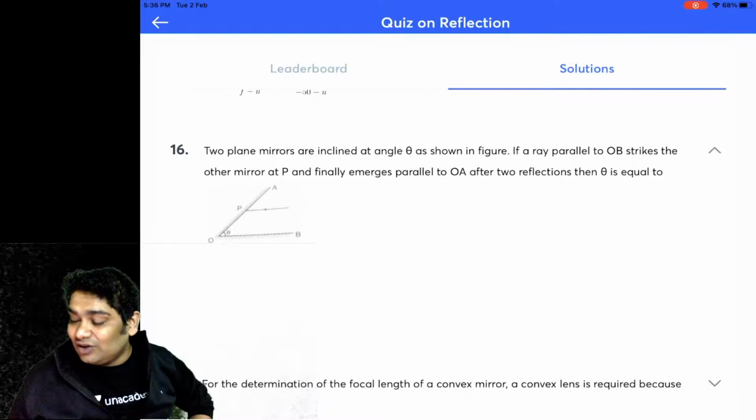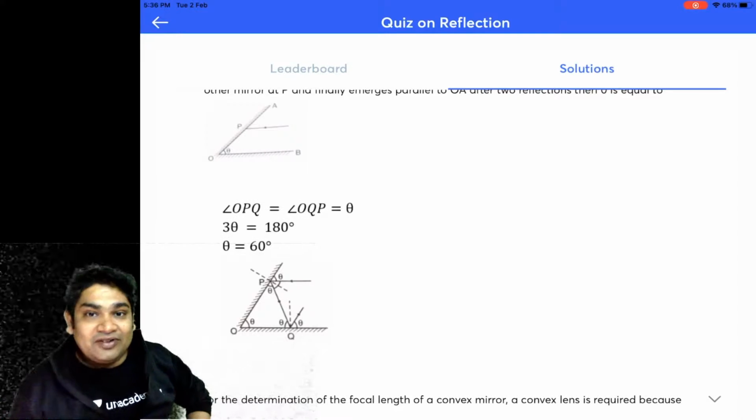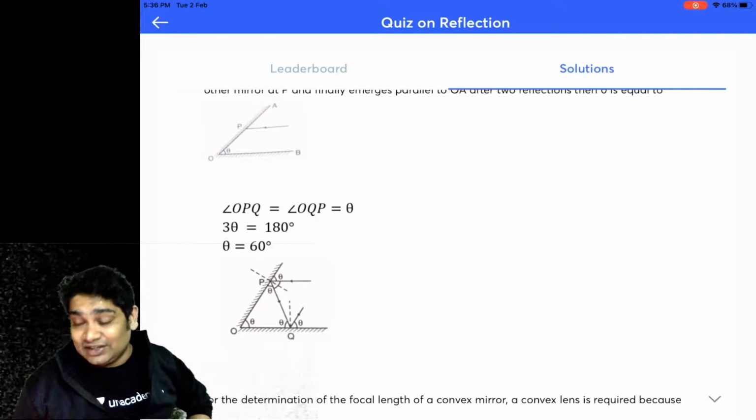And this one we had solved in the class. If you made a triangle, you would have had an equilateral triangle. So theta would have been, in fact, 60.